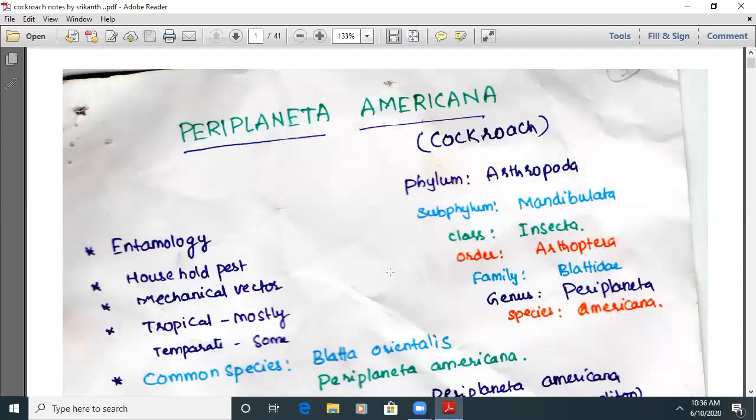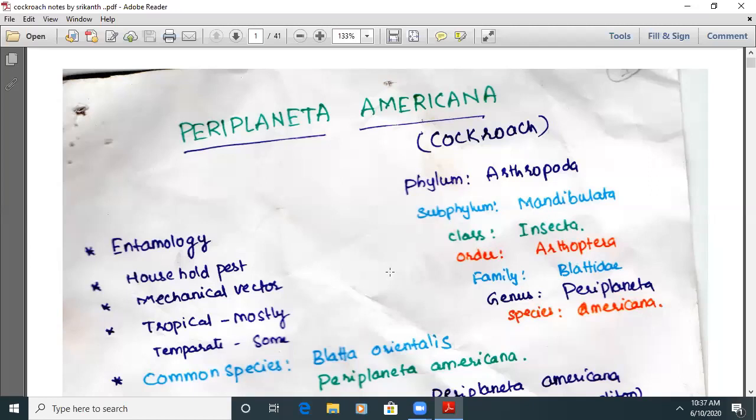Phylum Arthropoda, Periplaneta americana, the scientific name of the cockroach. That phylum Arthropoda, subphylum Mandibulata, class Insecta, order Orthoptera, family Blattidae, genus Periplaneta, species Americana. Here is the taxonomic hierarchy, the position we are talking about: phylum Arthropoda, subphylum Mandibulata, class Insecta, order Orthoptera, family Blattidae, genus Periplaneta, species Americana.